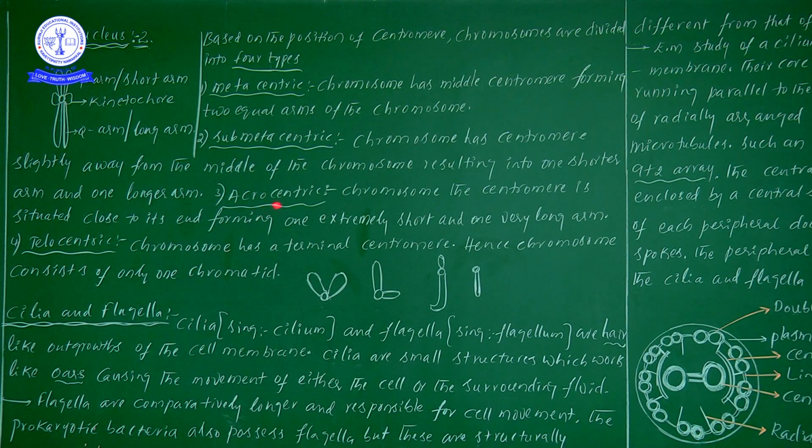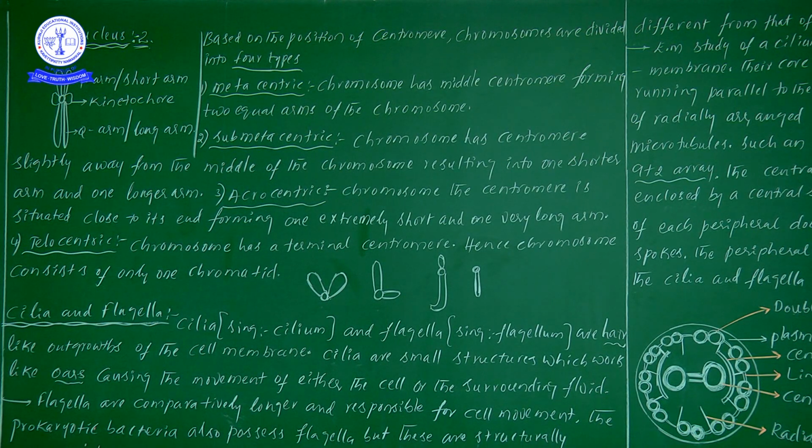Next one, acrocentric. In an acrocentric chromosome, the centromere is situated close to its end, forming one extremely short arm and one very long arm. Here the centromere is situated very close to its end.